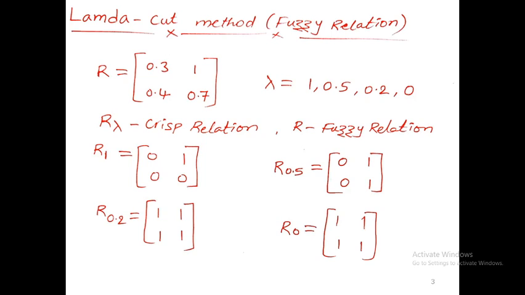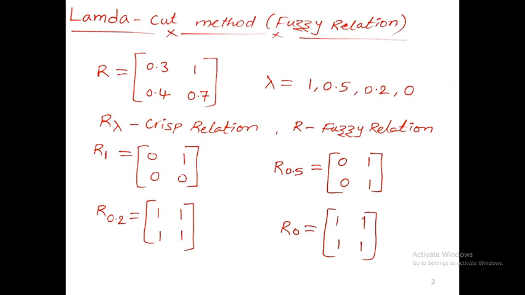So 3 elements are less than the assumed lambda, and only 1 is equal to lambda. In the fuzzy set, 1 means the maximum membership value, that it totally belongs to that fuzzy set. The same happens in the crisp set, so the membership value is again 1.